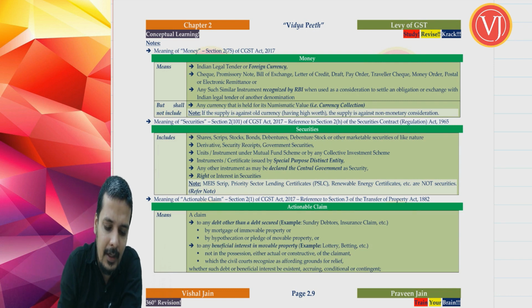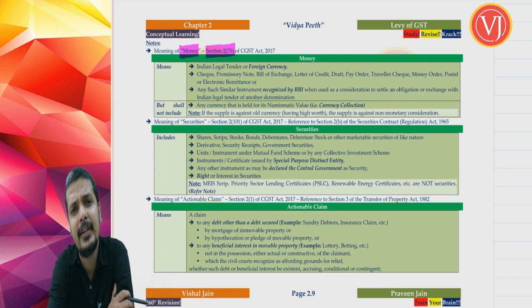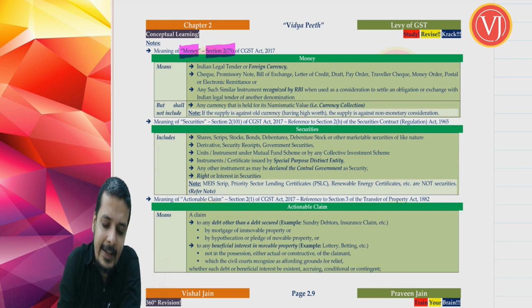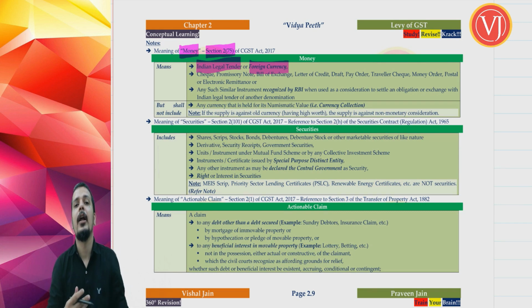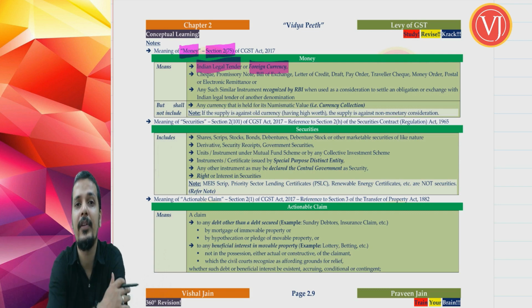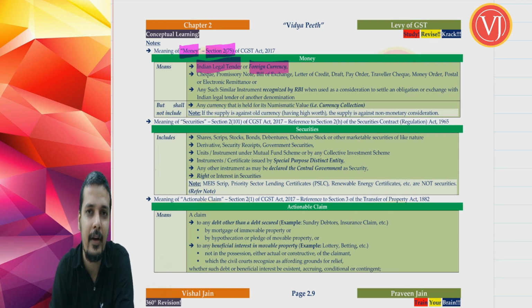So when you talk about meaning of money, which is defined under section 2 clause 75, it is a very simple thing. Money means Indian legal tender, which means Indian currency, also foreign currency. In our example we have taken care of that. When you went to a money changer and said that I want dollars in exchange of rupees, that is also a transaction in money only. So that 6,800 element was never taxed because it is a mere transaction in money. Only that 200 rupees, which is the service charges technically called spread, was taken as supply of services, and GST would be on only that 200 rupees.